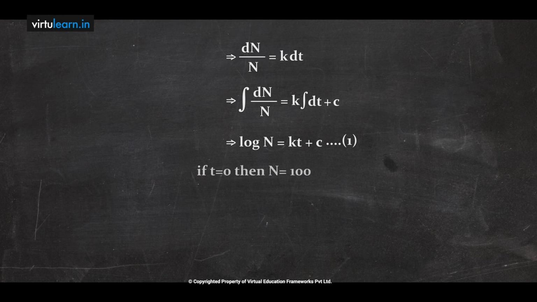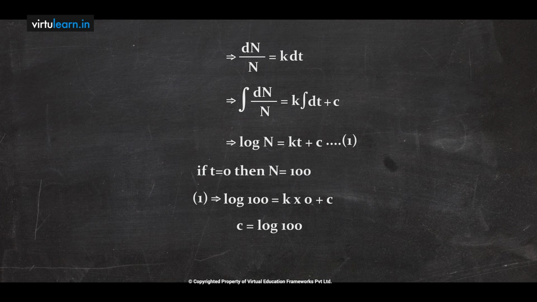Now if t equals 0, the initial number of bacteria N equals 100. Substituting in equation 1, log 100 equals k times 0 plus c, therefore c equals log 100. I got the constant value first. In every problem of natural growth and decay or Newton's law of cooling, first the c value, after that the k value.